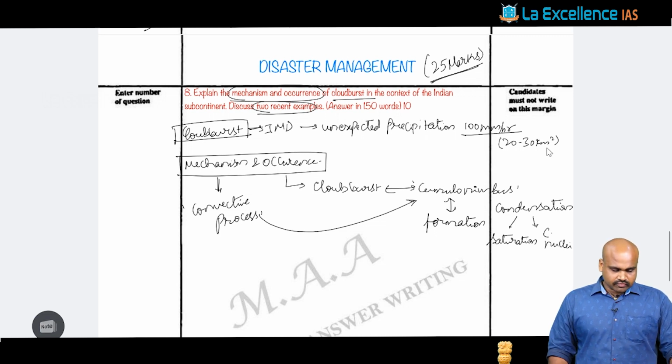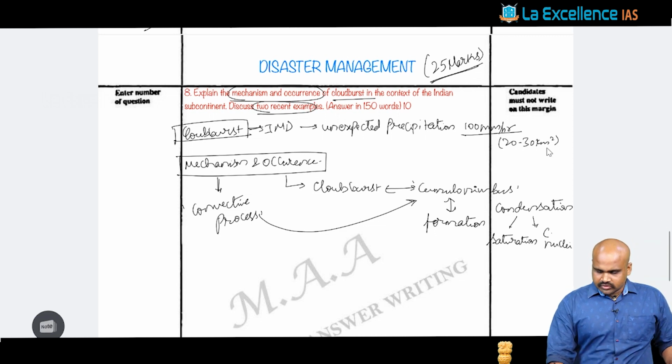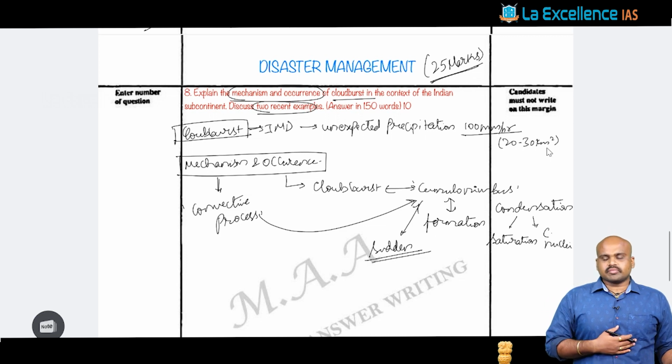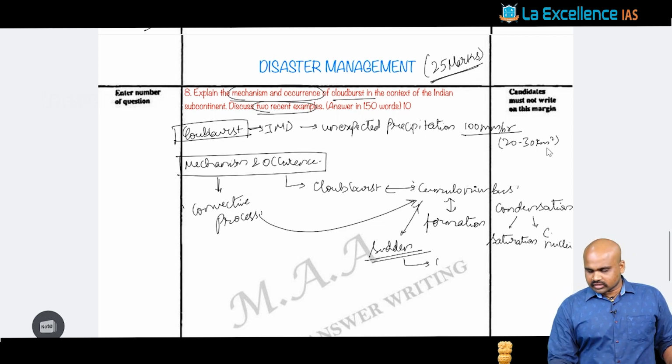Because of the formation of the cumulonimbus cloud and this vertical expanse, there is a sudden precipitation, and such suddenness in precipitation is what is understood as cloudburst.